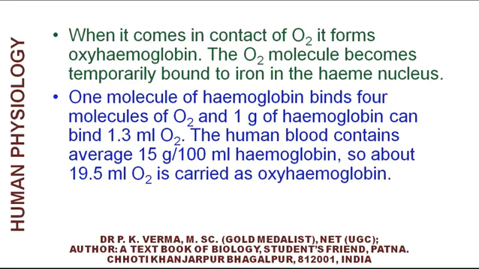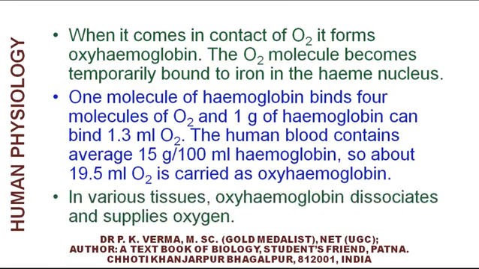Human blood contains on average 15 gram per 100 ml hemoglobin, so about 19.5 milliliter oxygen is carried as oxyhemoglobin. In various tissues, oxyhemoglobin dissociates and supplies oxygen.